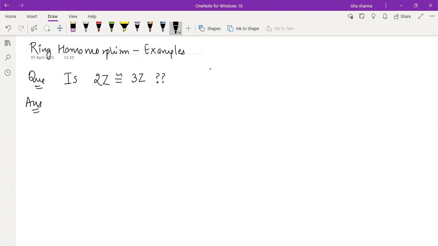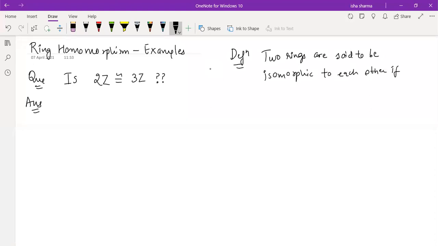You understand the meaning of the word isomorphism? This is the symbol of isomorphism. What do you mean by isomorphism? Two rings are said to be isomorphic to each other if there exists an isomorphism map between them.